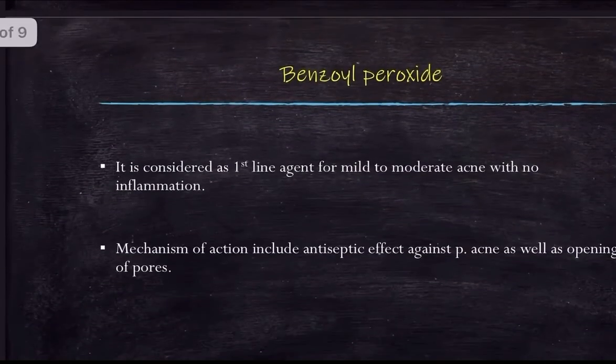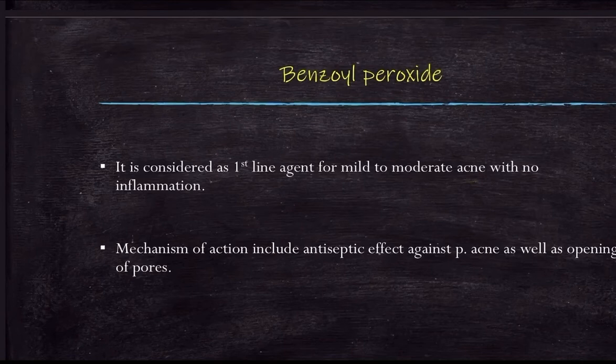The next category is benzoyl peroxide. It is considered a first line agent for mild to moderate acne with no inflammation. That means if the patient has acne with symptoms in the mild to moderate range and there is no inflammation, we can use benzoyl peroxide. Its mechanism of action includes antiseptic action against Propionibacterium acnes as well as opening of pores.